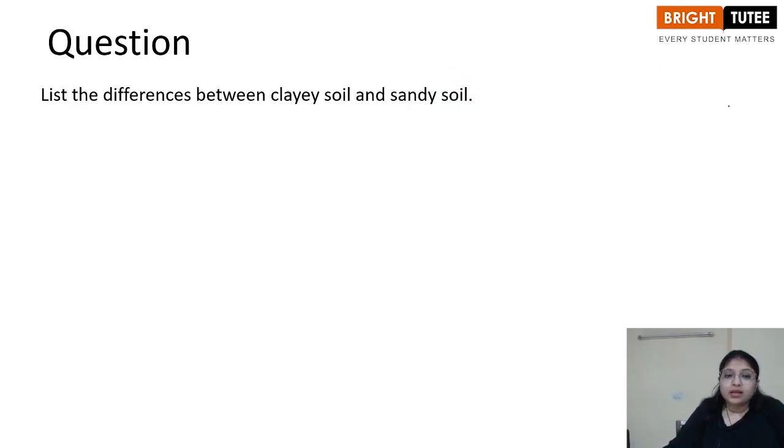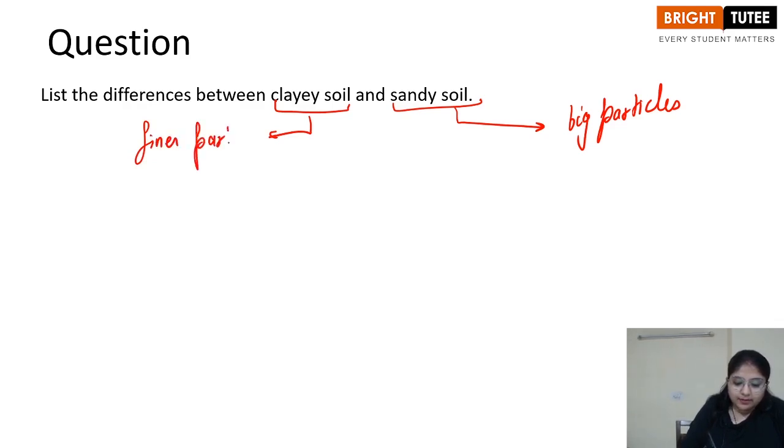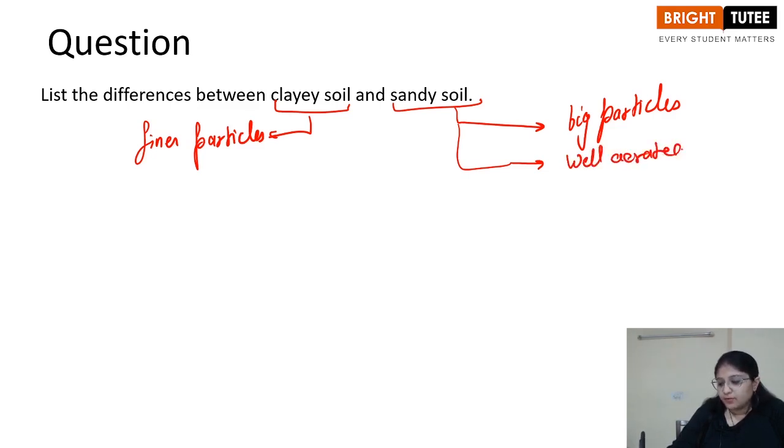List the differences between clay soil and sandy soil. So if we classify both of these soils, the sandy soil has big particles, right? On the other hand, clay soil has finer particles. Then next, sandy soil is well aerated because it has much bigger spaces between its particles.